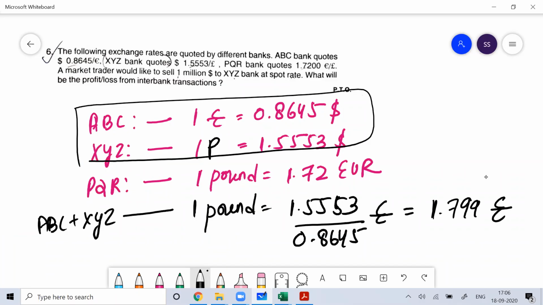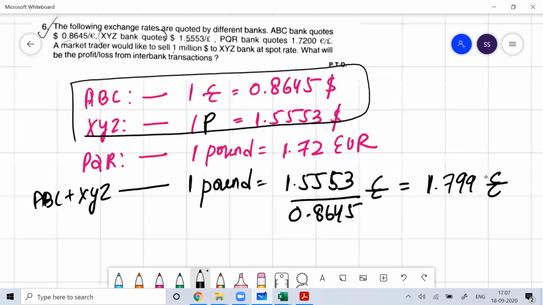You understand, because the same currency cannot be traded at two different values in any other market, assuming no transaction cost and no intercountry currency barrier. The same currency pair cannot be traded at two different values.